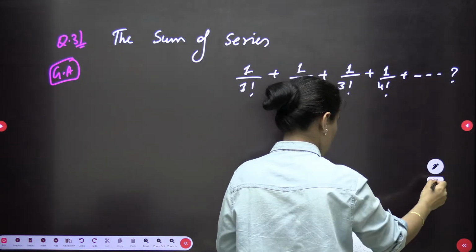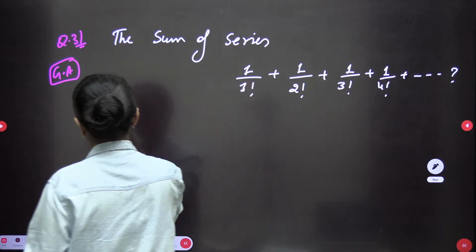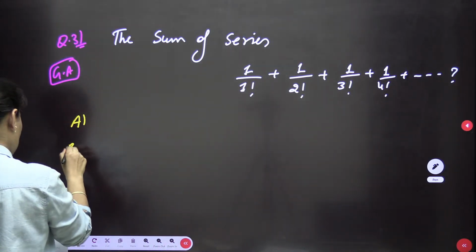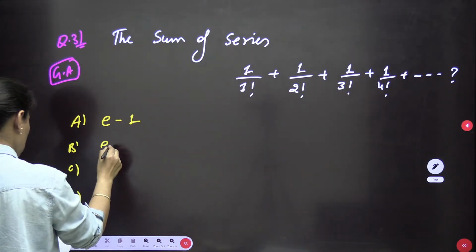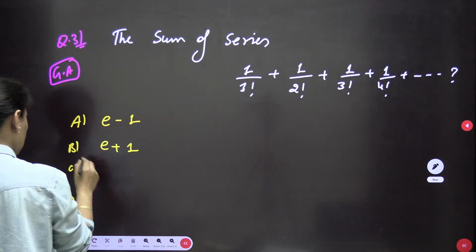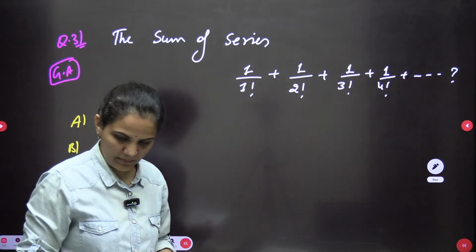Okay, and I think options are also available here: e minus 1, e plus 1, e, or pi. All right, the simple expansion.